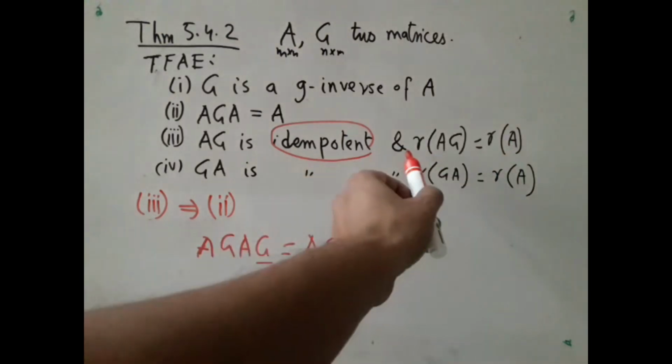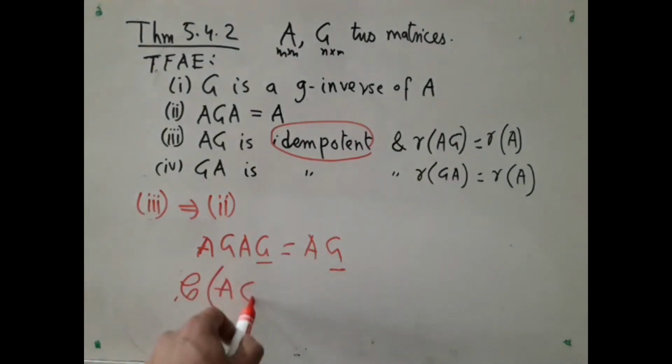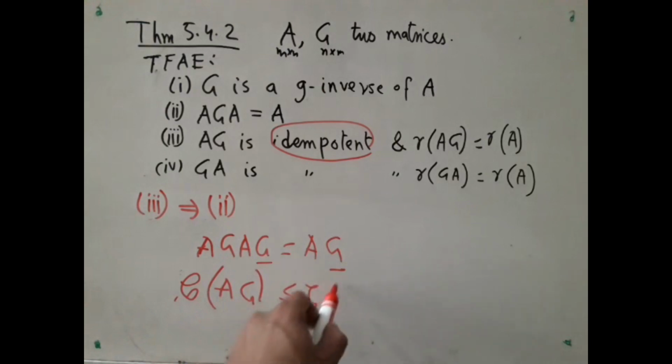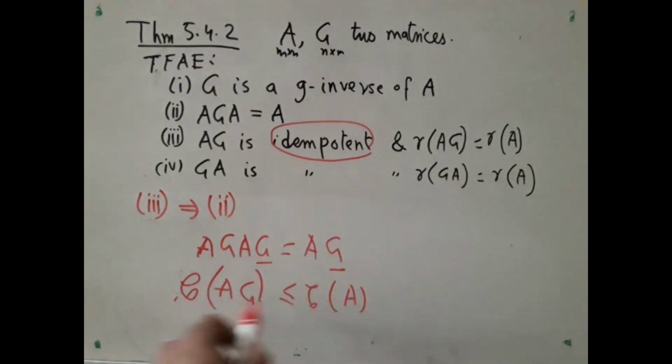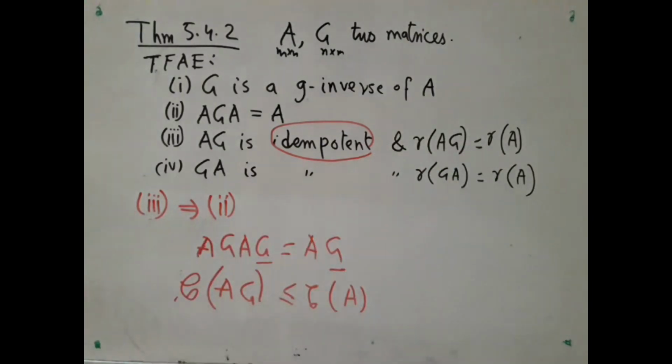You observe that this space, column space of AG, must be a subspace of column space of A. That is always the case, because what is AG? The columns of AG are obtained by taking linear combinations of the columns of A where the coefficients come from G. Now, this result says that their dimensions are also the same. So here is a subspace whose dimension is same as that of the full space, which means I must have equality.